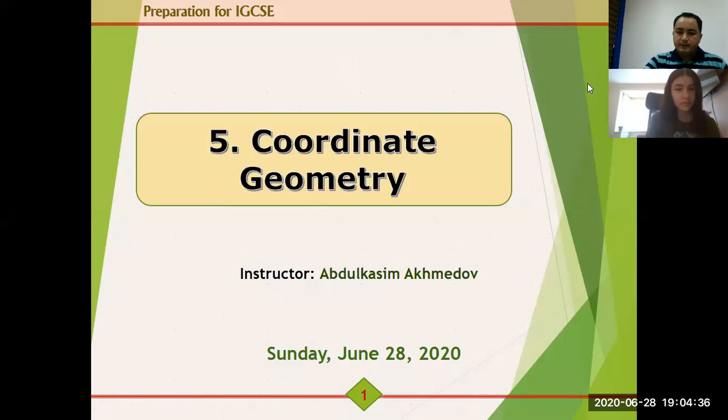So what did you learn? What do you know about this? Like the slope of a line, the distance between 2 points, and how to write an equation of a straight line. Did you learn all this stuff? And how about the coordinate geometry of a circle? I think so. I'll know when I see it.